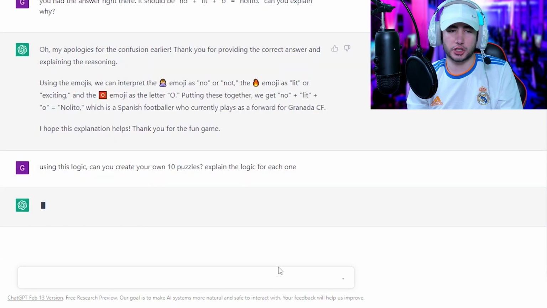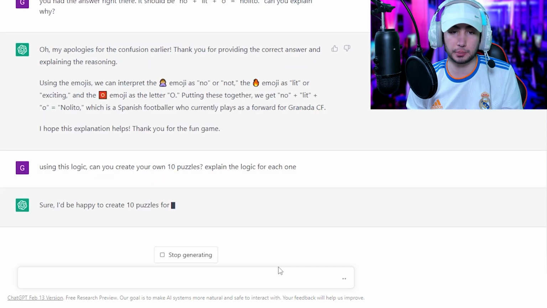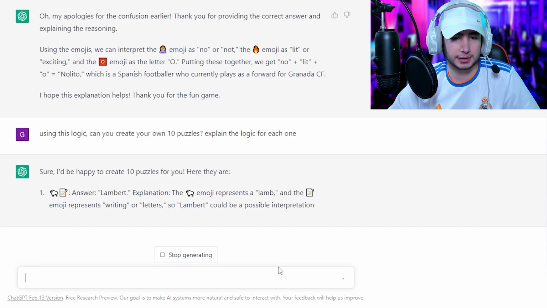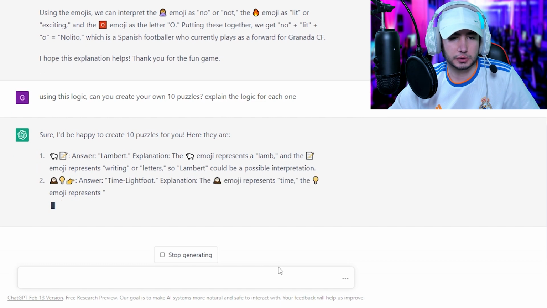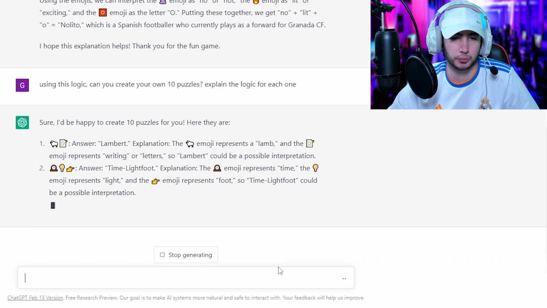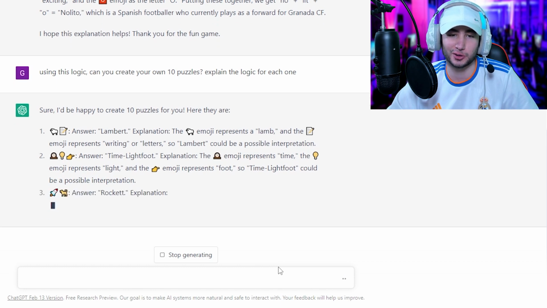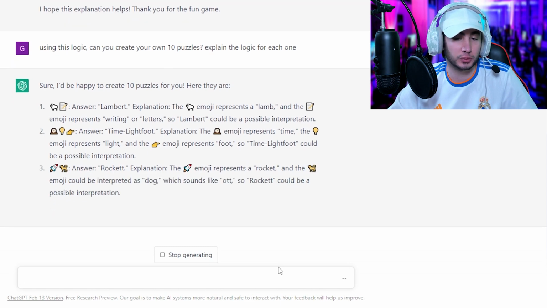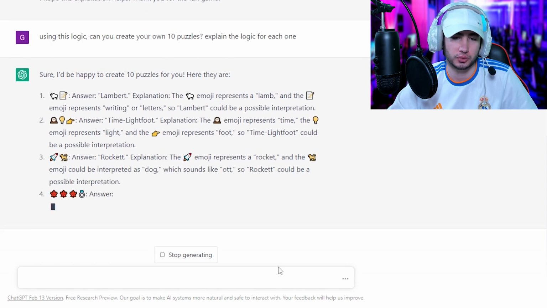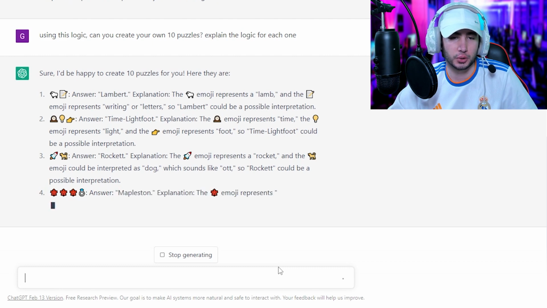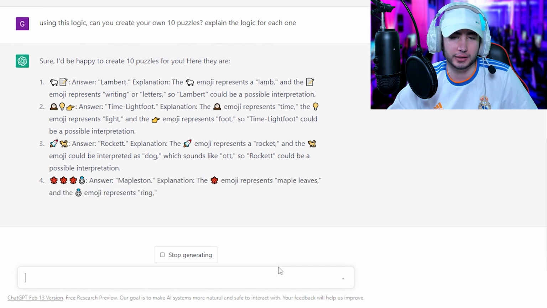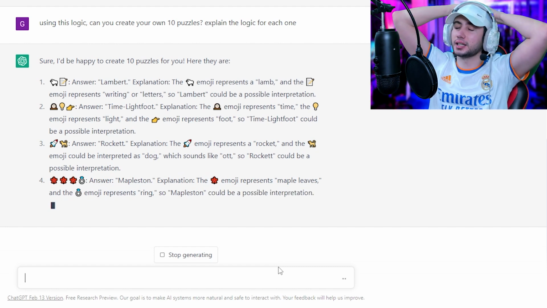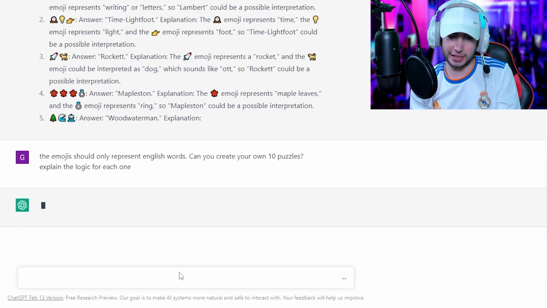Easy. Using the logic, can you create your own 10 puzzles? Explain the logic for each one. It's lamb and the letter, Lambert. It's some kind of gibberish that I cannot understand. So time, idea, and point. Time, Lightfoot. Yeah, my favorite player. So rocket, dog, double T as well. The alpha rocket. So rocket and the dog emoji, which sounds like ought. Dog and ought. Ah, yeah, he forgot about the English. The emojis should only represent English words.